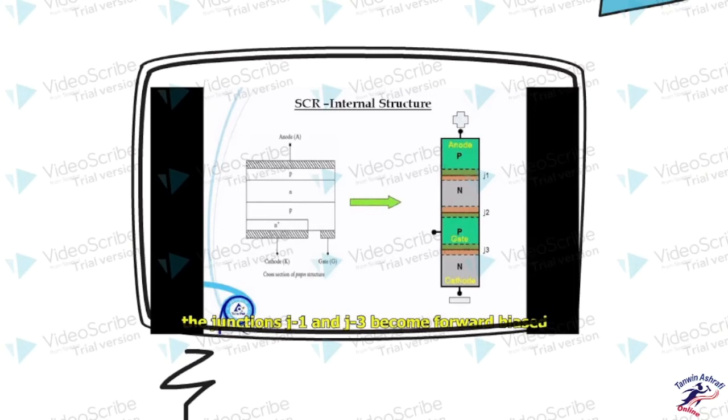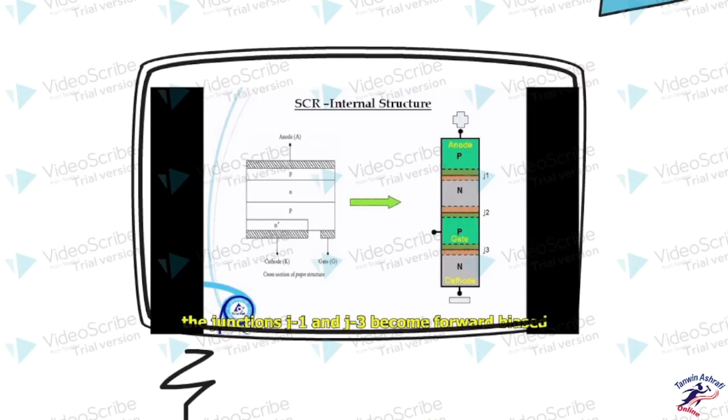Now as you can see, in normal operation, J1 is forward biased, since positive has been applied to the P type. So the J1 junction is forward biased, whereas the J3 junction, with N-type negative cathode, is again forward biased. The J1 and J3 junctions get forward bias, but what about the J2 junction? Yes, the J2 junction gets reverse biased because of the polarity. The current doesn't flow if I just apply a positive voltage between anode and cathode.